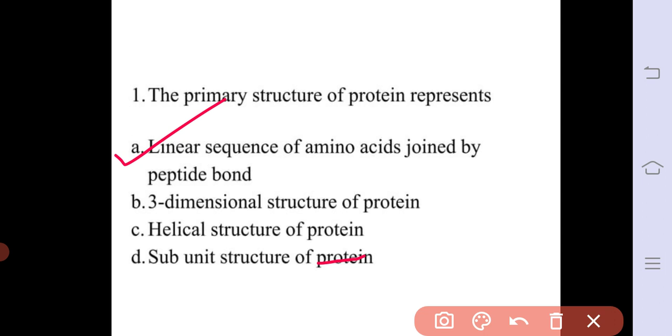The tertiary structure of a protein refers to the overall three-dimensional arrangement of its polypeptide chain in space. Generally, the tertiary structure is stabilized by outside polar hydrophilic hydrogen bonds and ionic bonds, and internal hydrophobic interaction between non-polar amino acid chains. So the correct answer for this question is A. The primary structure of a protein represents a linear sequence of amino acids joined by a peptide bond.